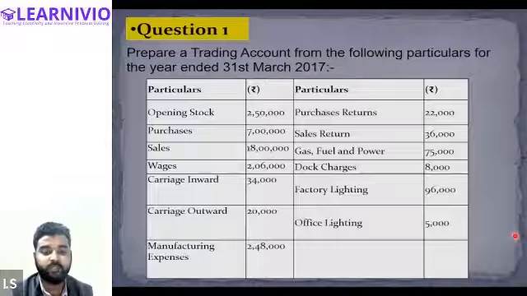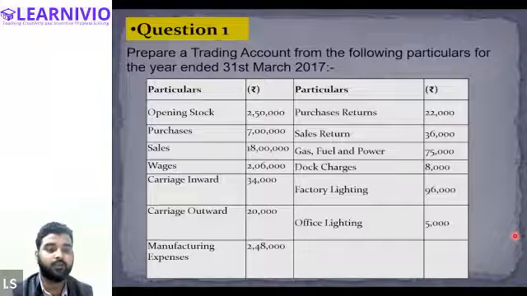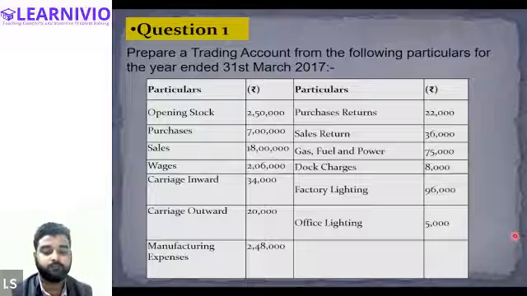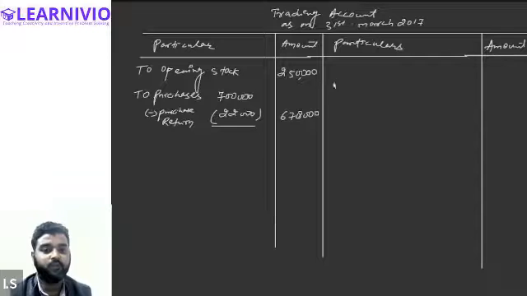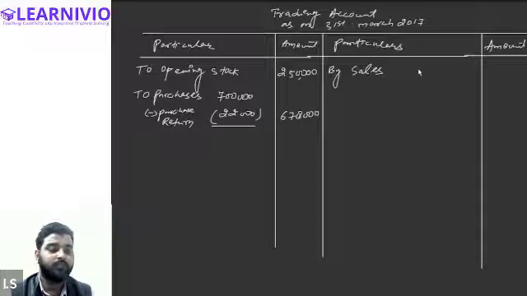Now let's move to the next item. Then we have sales. On which side of the trading account I'll be writing this? Come on, guys. Credit side. So we will write it down on the credit side by sales. But value of sales will also be written after adjusting the value of the sales return. So sales is 18 lakh, but we will adjust it with the return.